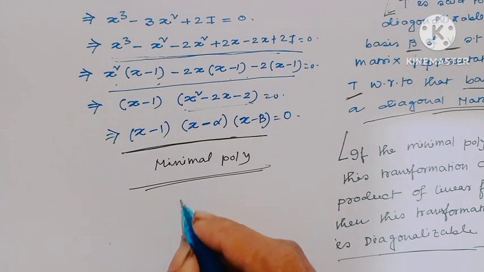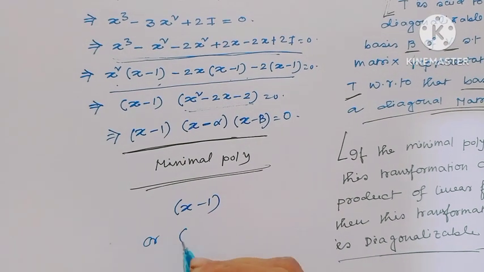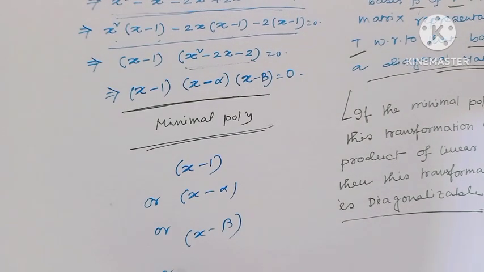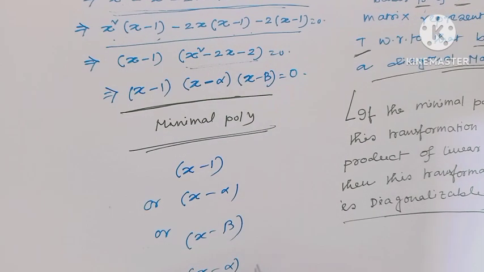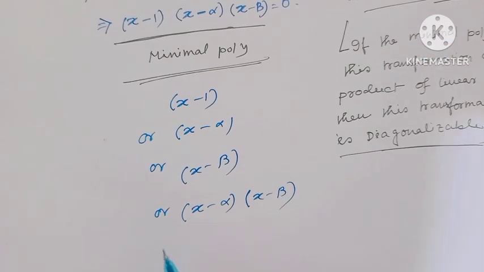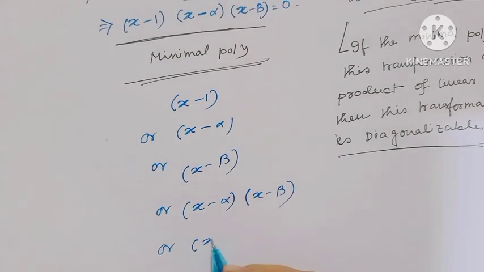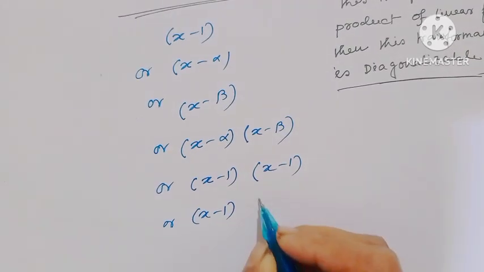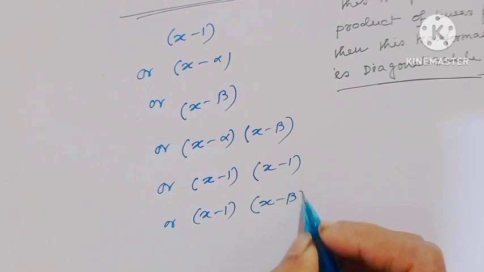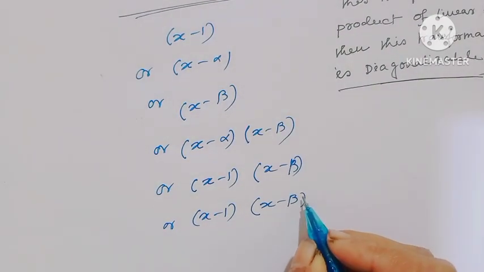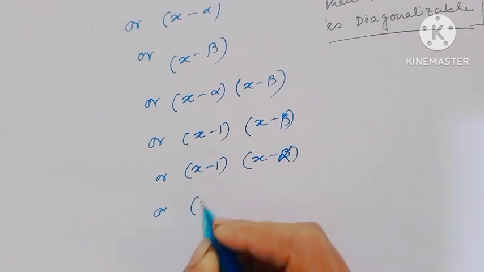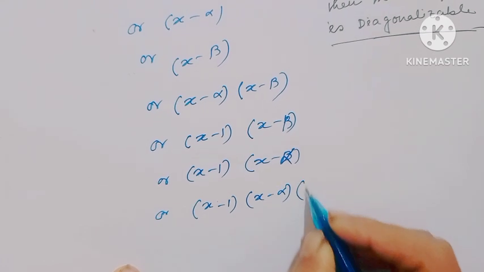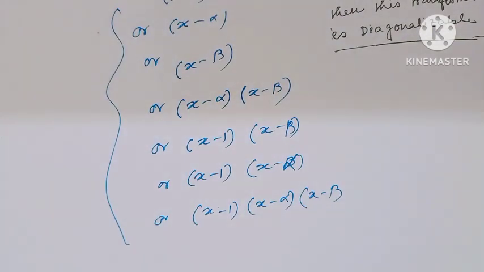So minimal polynomial can be either x minus 1 or x minus alpha or x minus beta or x minus alpha times x minus beta or x minus 1 times x minus beta or x minus 1 times x minus alpha or x minus 1, x minus alpha, x minus beta. This is the possibility of minimal polynomial.